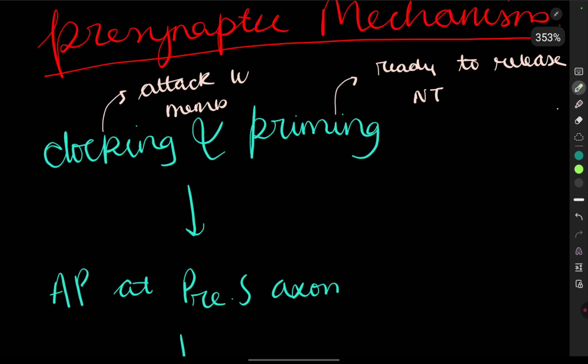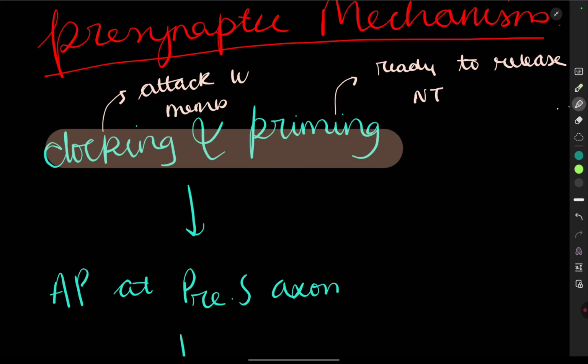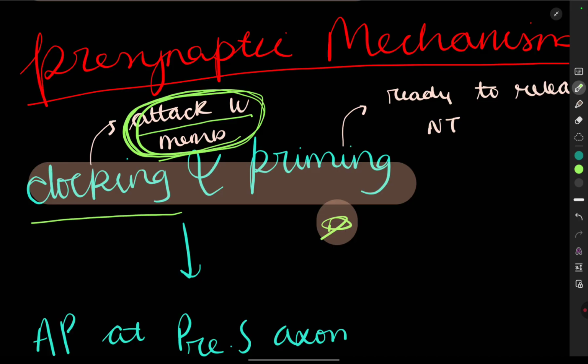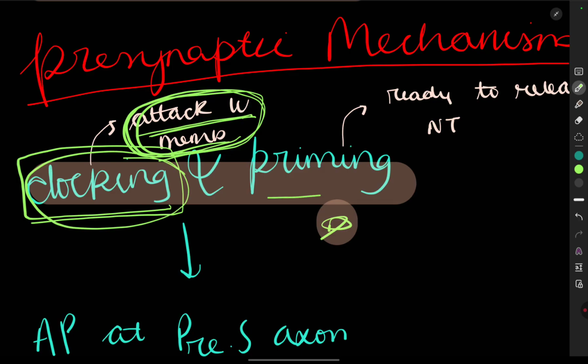It is with the help of docking and priming. Remember that I will talk about this in subsequent topics. Attaching of the neurotransmitter vesicles with the membrane is called docking. And what is priming?